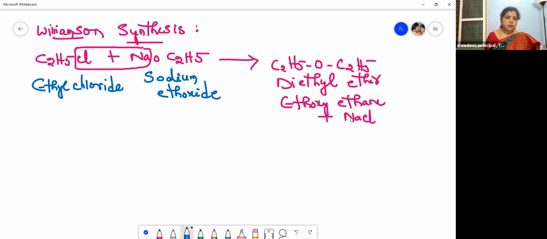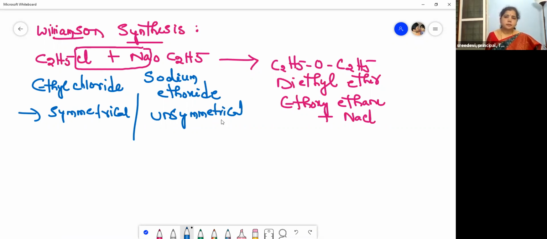By this method, we can prepare both symmetrical and unsymmetrical ethers. The alkyl halide reacts with sodium alkoxide or potassium alkoxide to give ether.